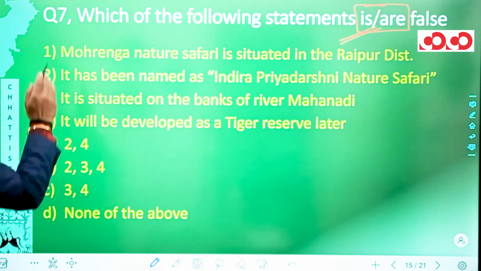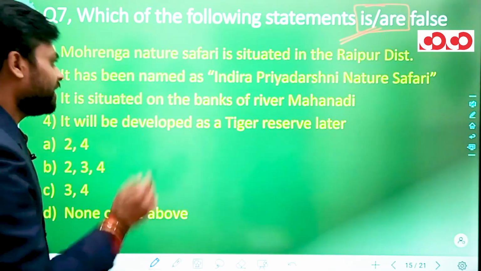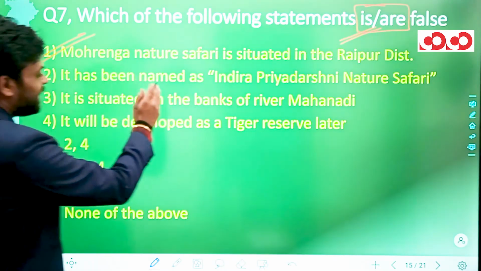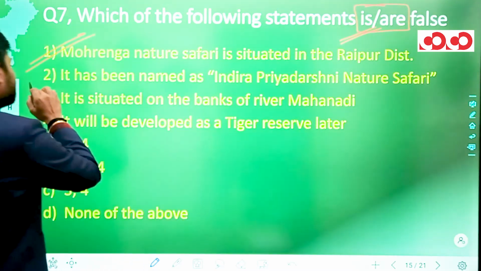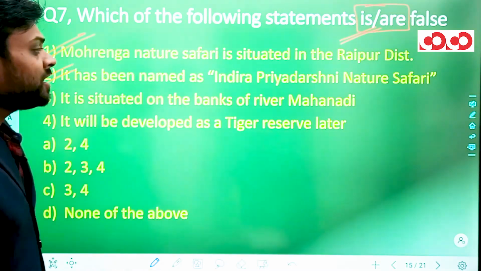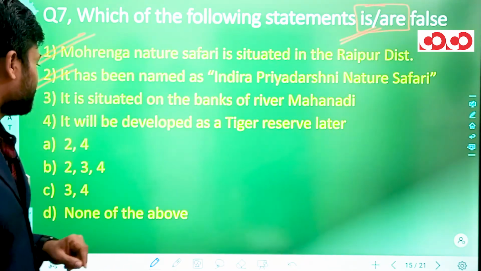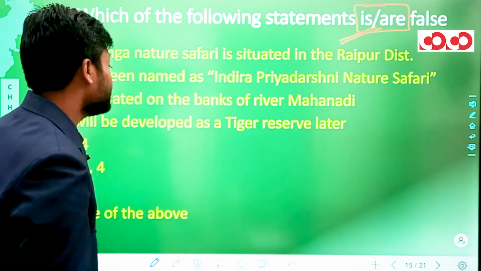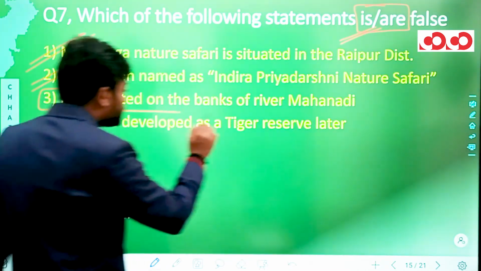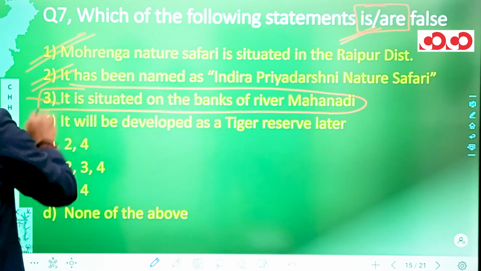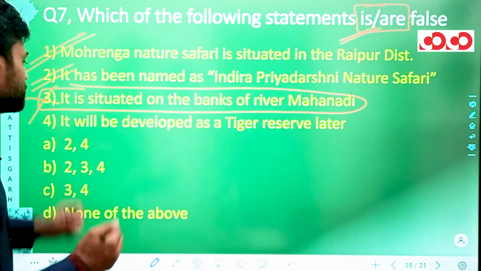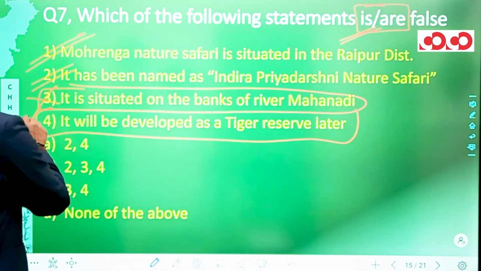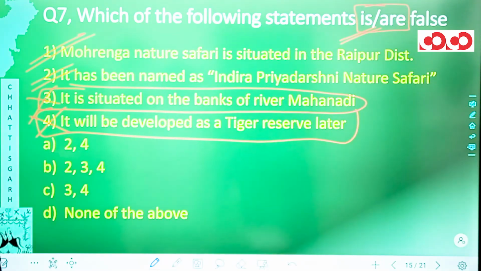We have our first statement: Mohrenga Nature Safari is situated in Raipur district. Yes, it is situated in the Raipur district. Second, it has been named Indra Priyadarshini Nature Safari. Yes, it has been renamed as Indra Priyadarshini Mohrenga Nature Safari. The third statement says it is situated on the banks of river Mahanadi. It is not situated on the banks of river Mahanadi. This is an incorrect statement. The fourth statement says it will be developed as a tiger reserve later. No such thing has been declared as of now.